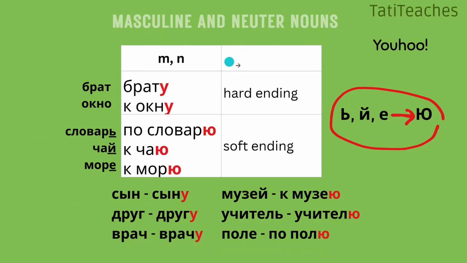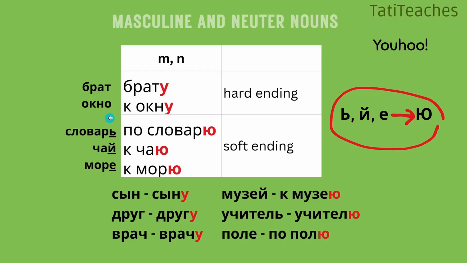Here we have two endings. One is hard, one is soft. So if you have a masculine noun ending in a consonant, you would use u as an ending in dative. Брат, брату. A neuter noun ending in o would change into u. К окну, окно, к окну. And then probably the majority of nouns would take this ending.